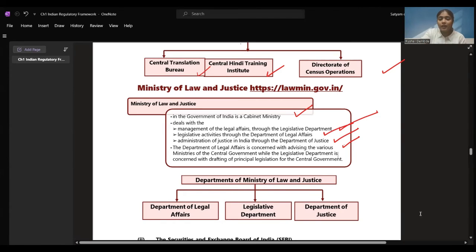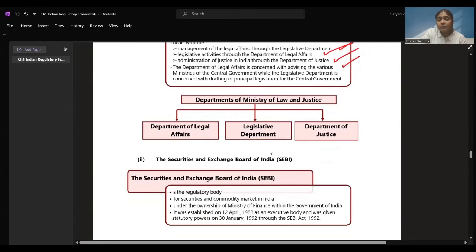Yes. So, Ministry of Law and Justice consists of the Department of Legal Affairs, Legislative Department, and Department of Justice. Legal Affairs gives advice to the central government, and the principal legislation drafting is done for the central government by the Legislative Department. Okay, I hope we are clear till here. We are very clear with the three departments of Ministry of Law and Justice.